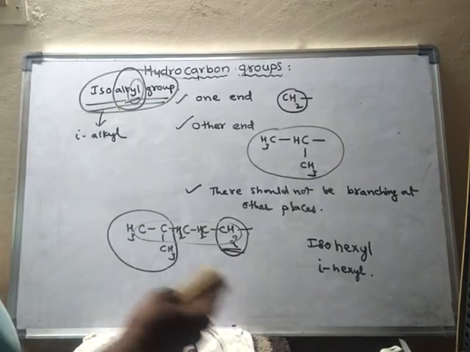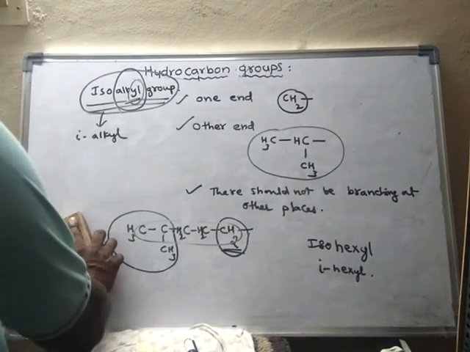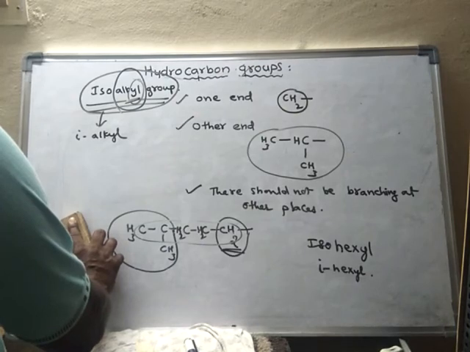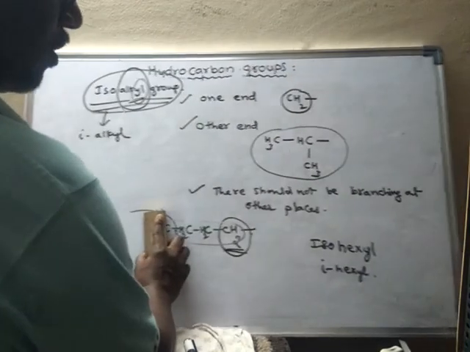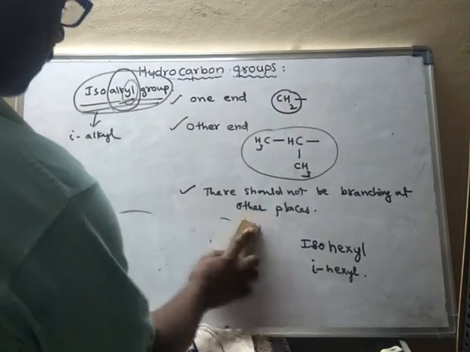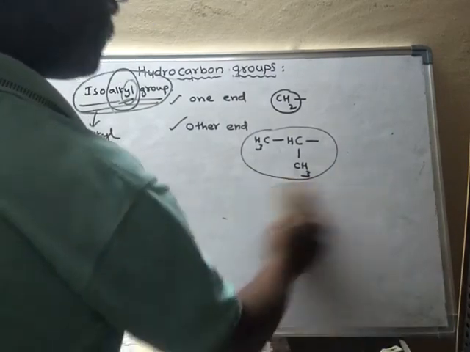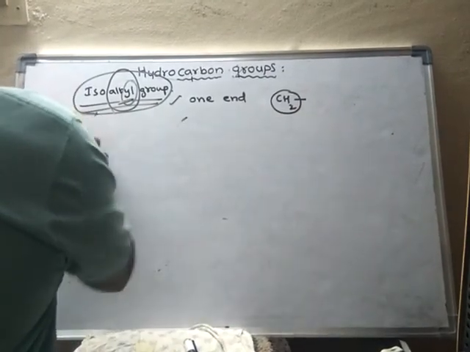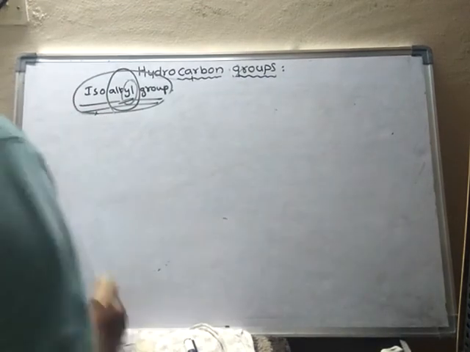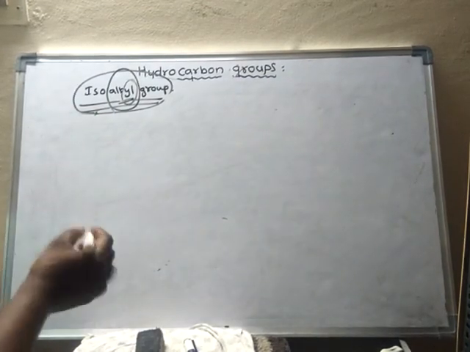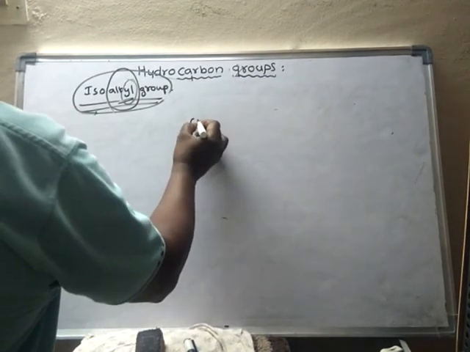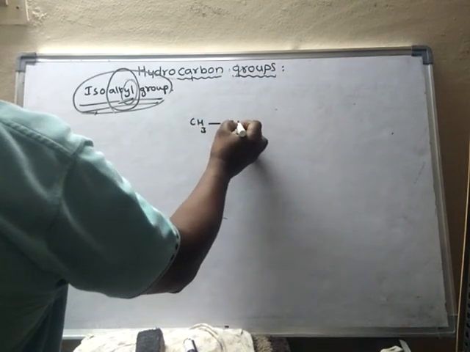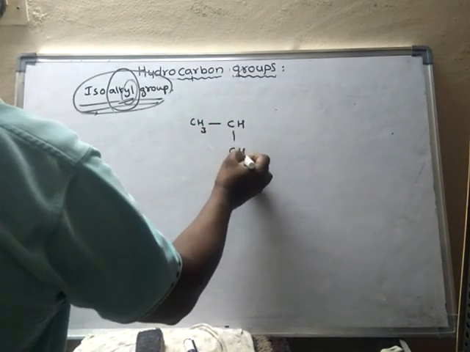Suppose another example we will learn. One more example we will see. CH3, CH3.